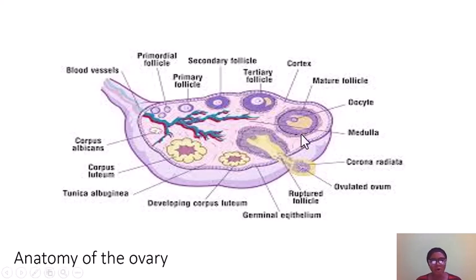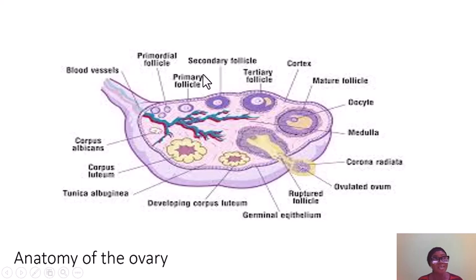Now, the ova which is released at the end of the day starts from the primordial follicle. This primordial follicle represents a small arrested oocyte which is surrounded by flattened granulosa cells. Can you see it? If you follow this arrow, you see this circular purplish ring of cells. We call them flattened granulosa cells. This primordial follicle undergoes development to form the primary follicle.